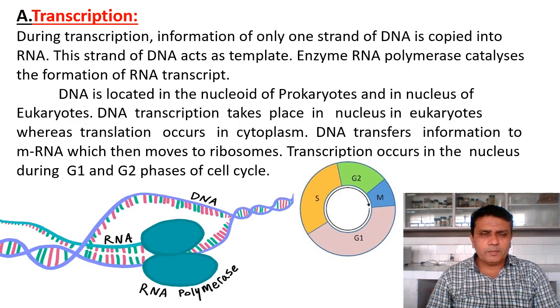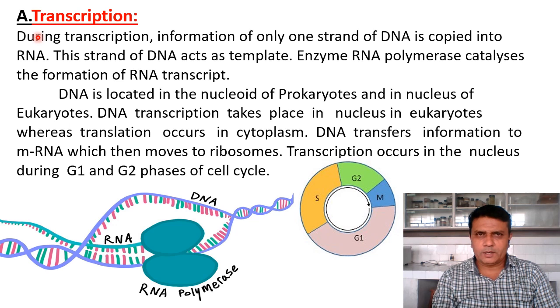The first step in the process of protein synthesis is transcription. Protein synthesis occurs in two main steps: transcription and translation. In transcription, RNA is produced on one of the DNA strands.